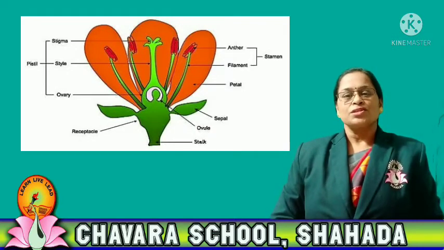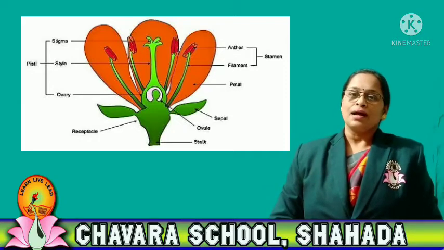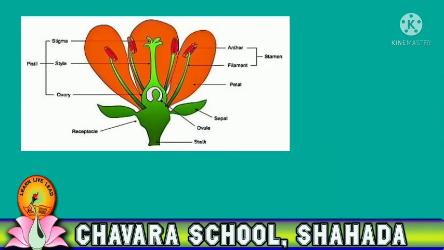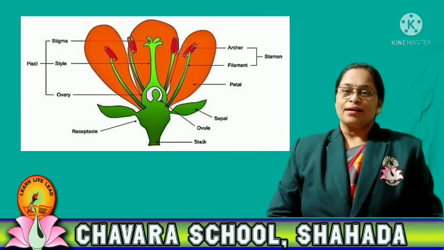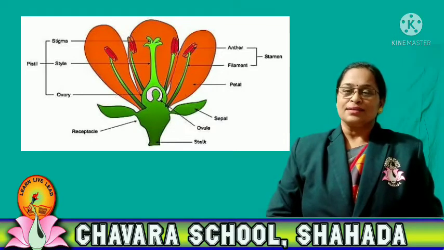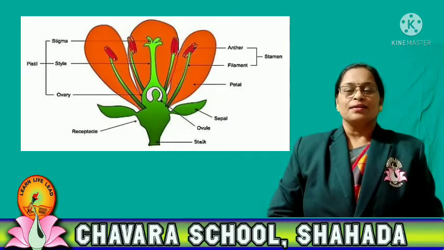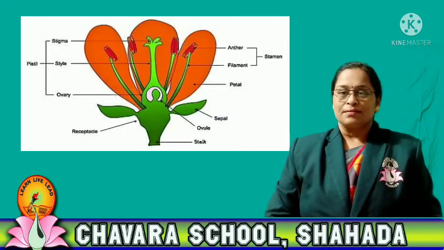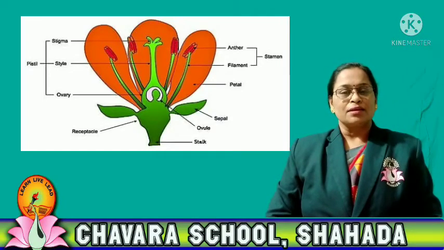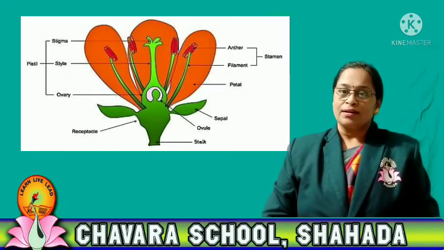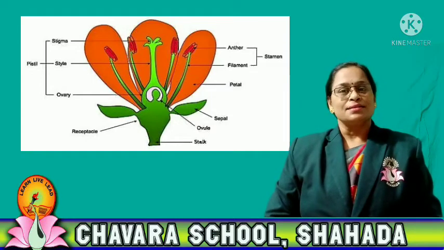Then we'll see the structure of androecium and gynoecium. If there is a stalk to hold the flower, then the flower is called a pedicellate flower. The stalk is called the pedicel. And if there is no stalk to hold the flower, then that flower is called a sessile flower.